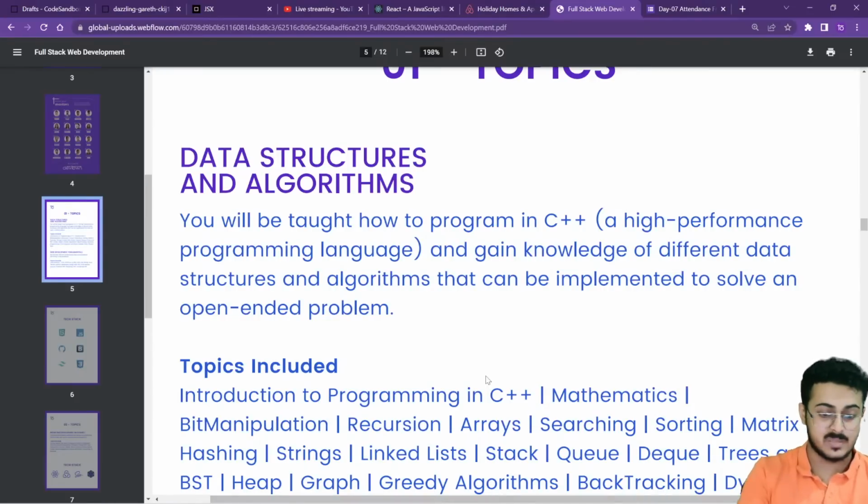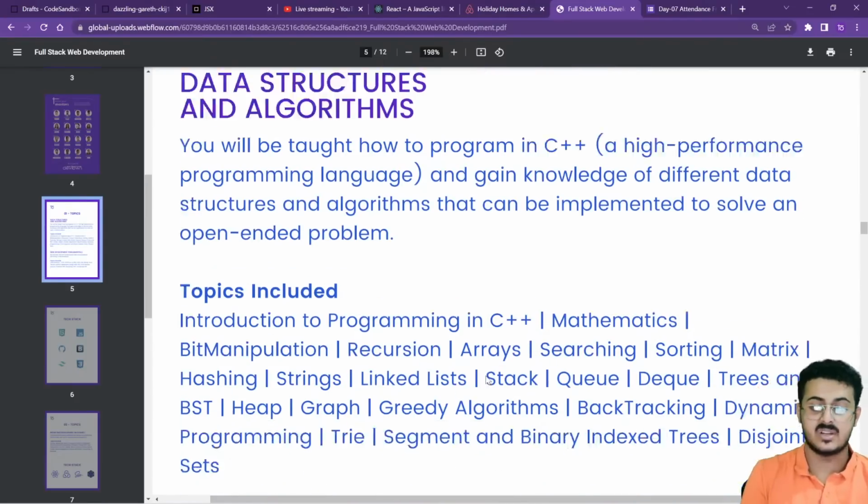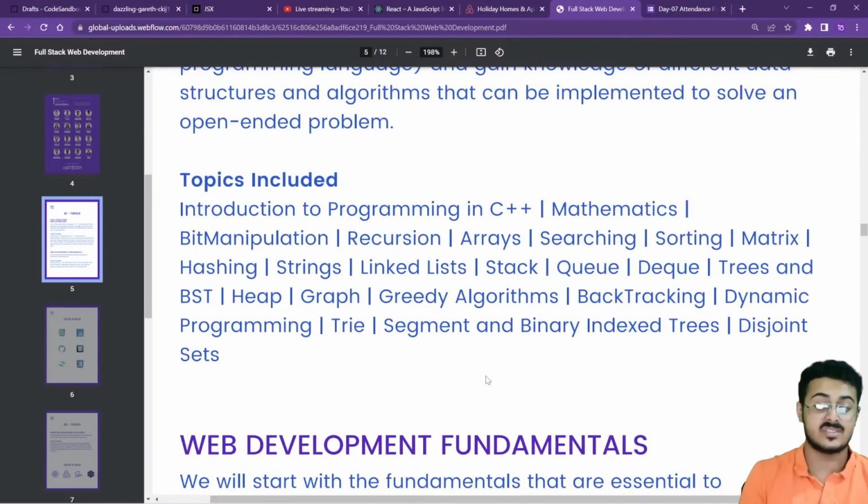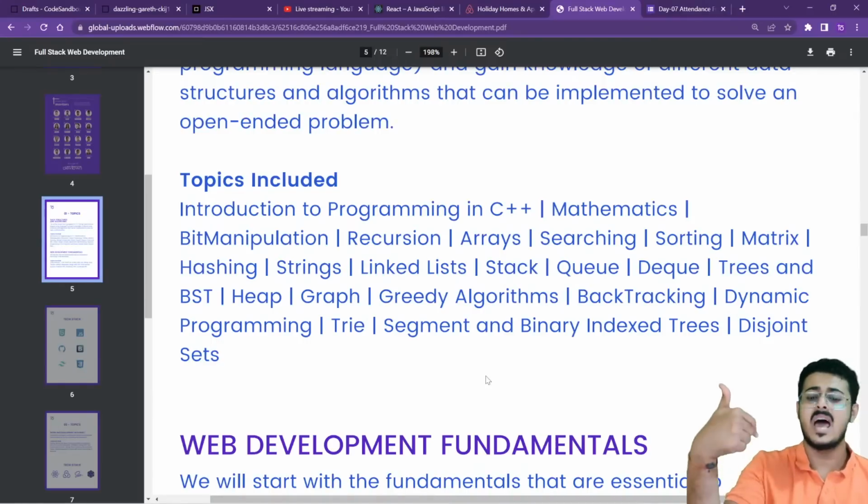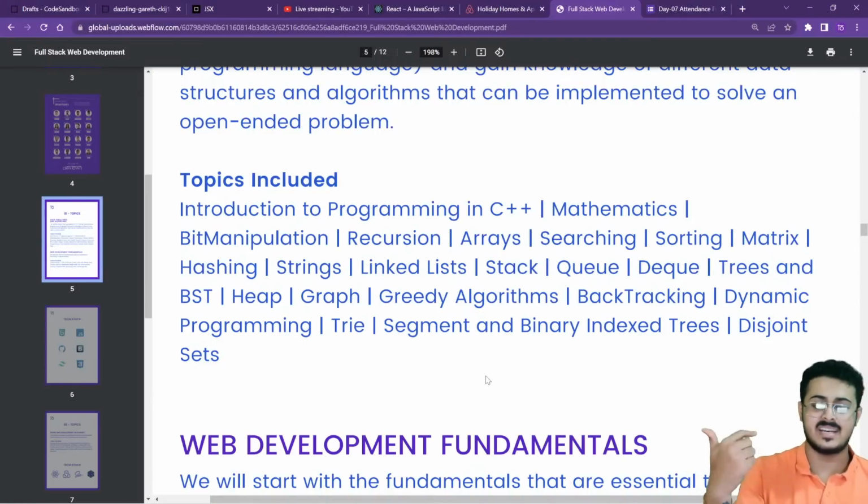Start out with C++, then go into data structures and algorithms. The topics that you need to cover in data structures and algorithms are introduction to programming in C++ or Java. We have updated our program to C++ as well as Java. Then mathematics, bit manipulation, recursion, arrays, searching, sorting, matrix, hashing, strings, linked list, stacks, queues, deques, trees, BST, heap, graph, greedy algorithms, backtracking, dynamic programming, trie, segment trees, binary indexed trees, disjoint sets. These are everything that you need to know in DSA.